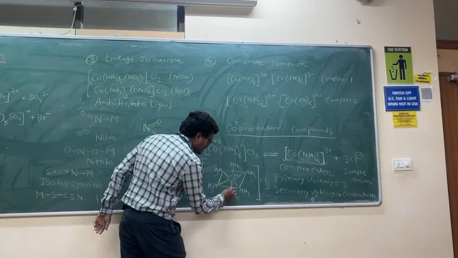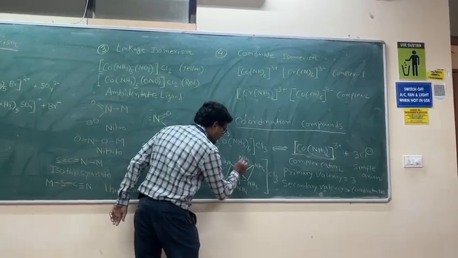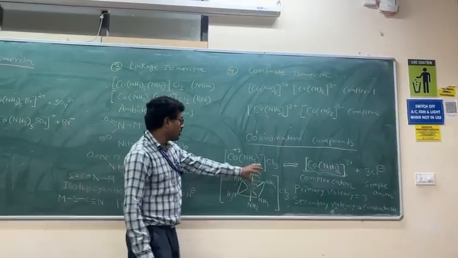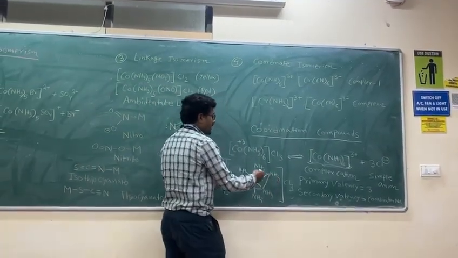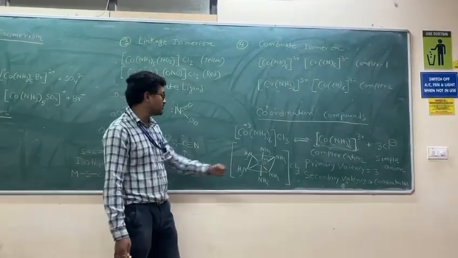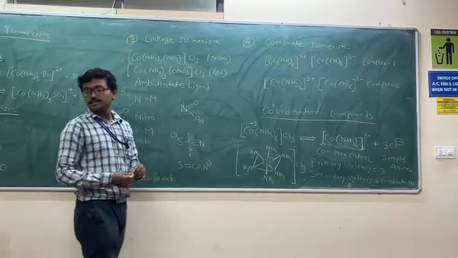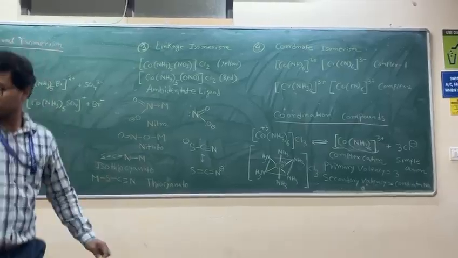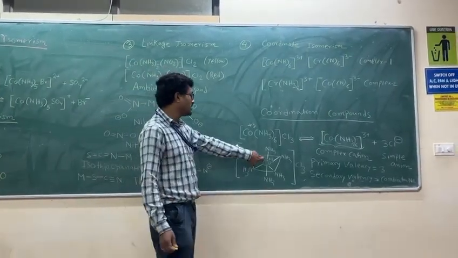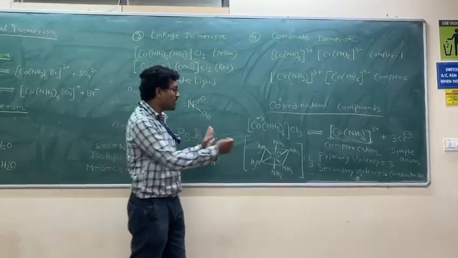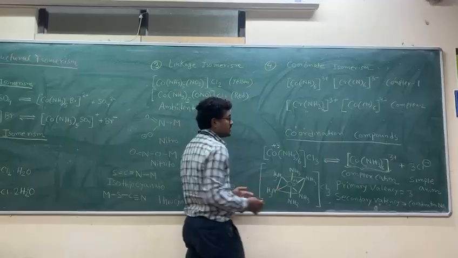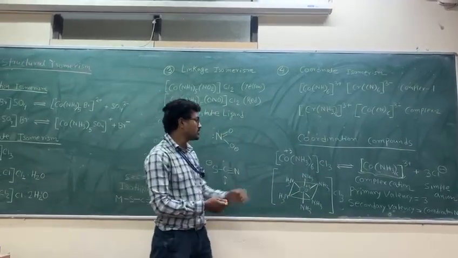Because this coordinate bond is a much stronger bond, that part inside the third bracket behaves as a single molecule. Therefore, we can't get the individual test for cobalt 3 plus and ammonia. We will get the overall cobalt and 6 ammonia as the complex. Because of that it is called complex.